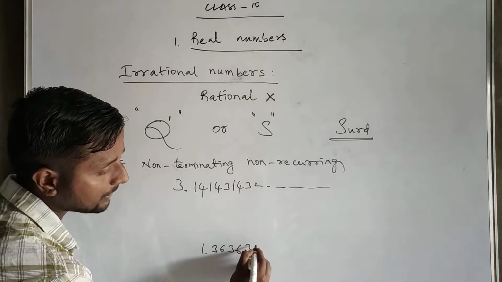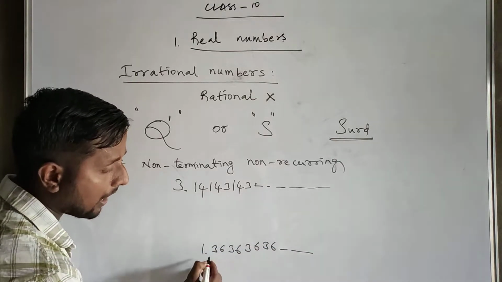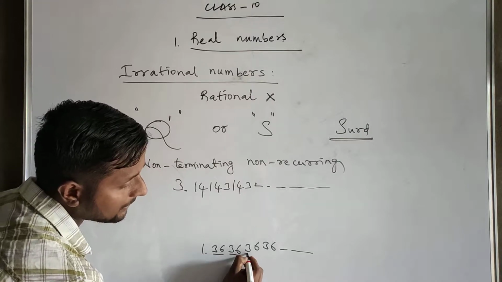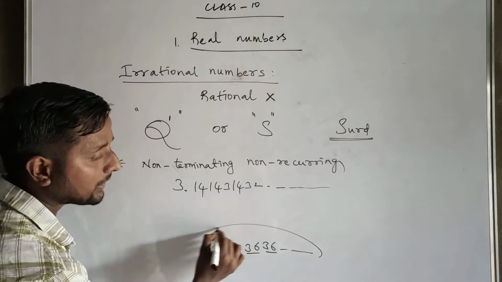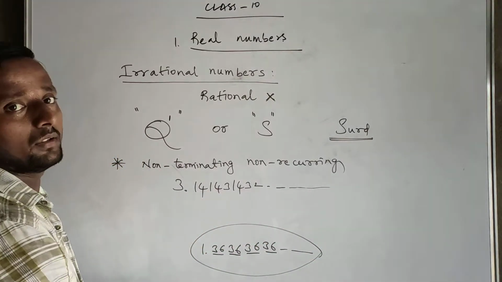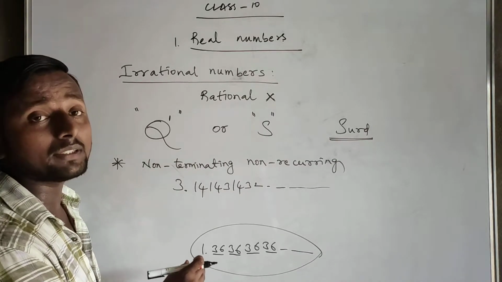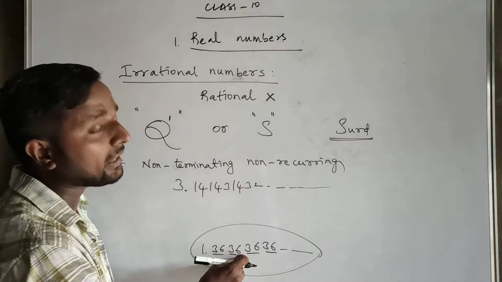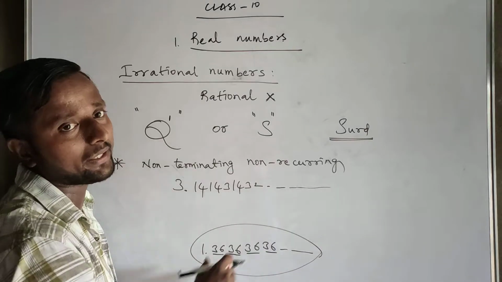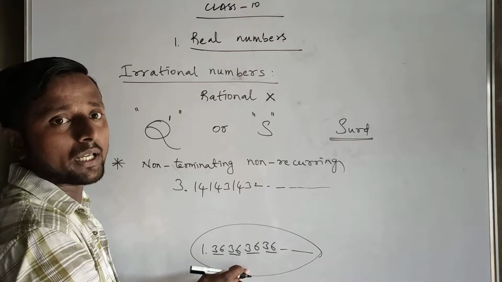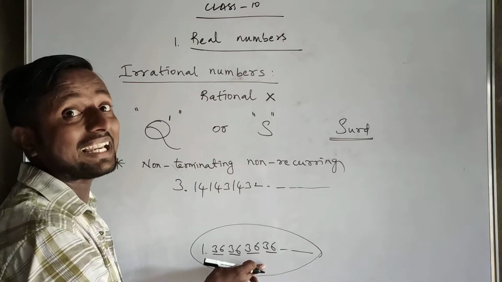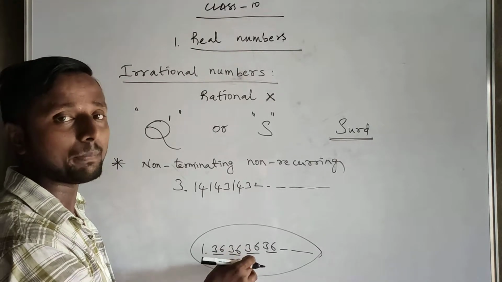I'll show one more example: 1.36, 36, 36, 36. Now look at 36, 36, 36, 36. This number contains a certain pattern. The pattern is that 36 is the period. With a certain period it is repeating. So this kind of decimal is called non-terminating recurring, meaning it is repeating.